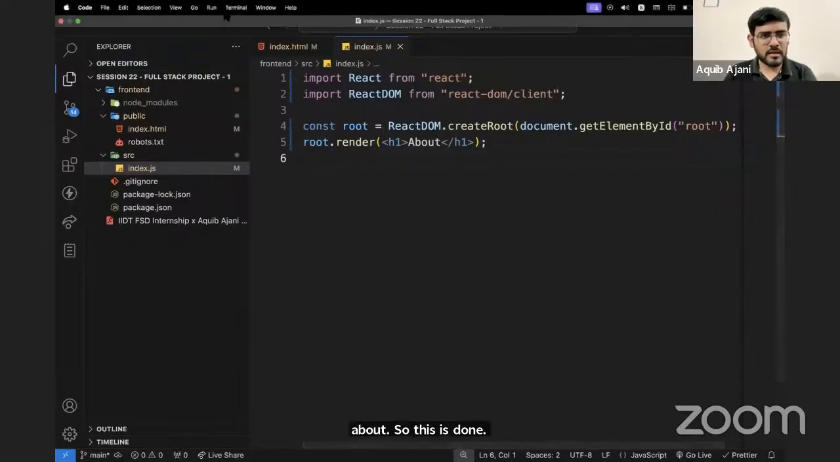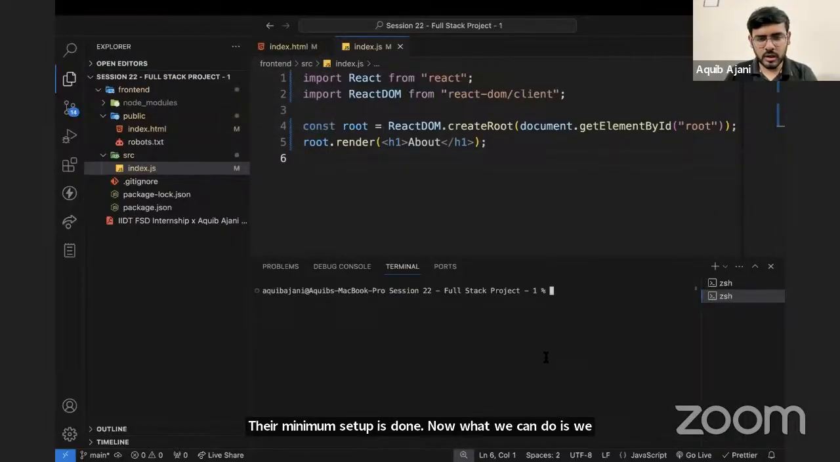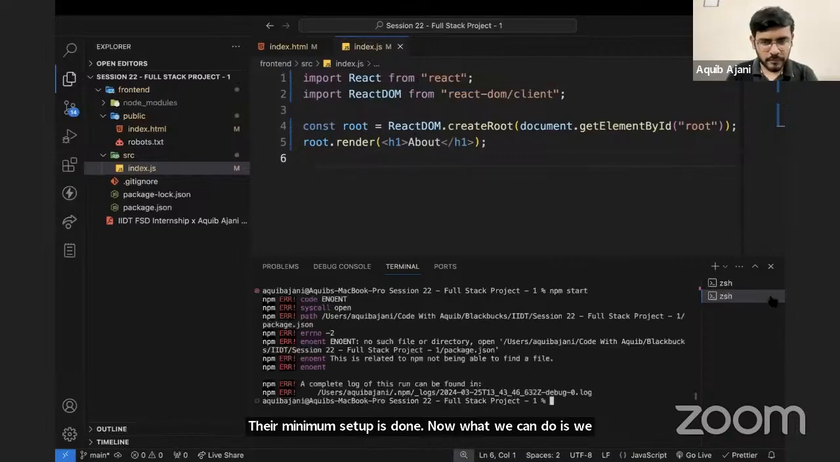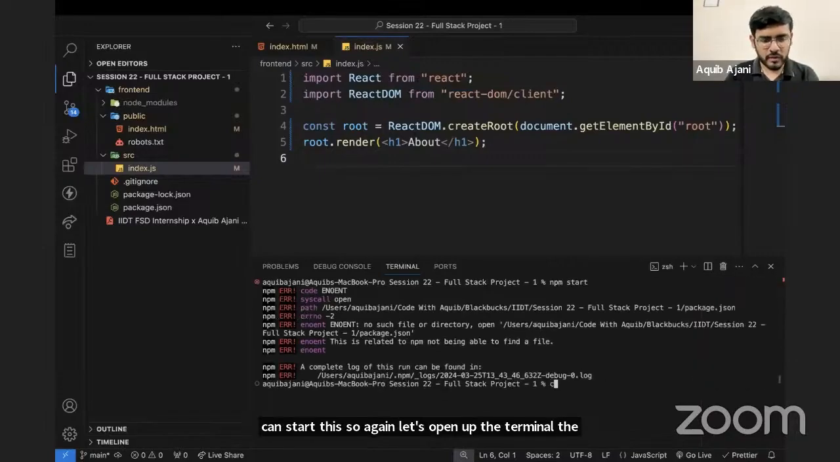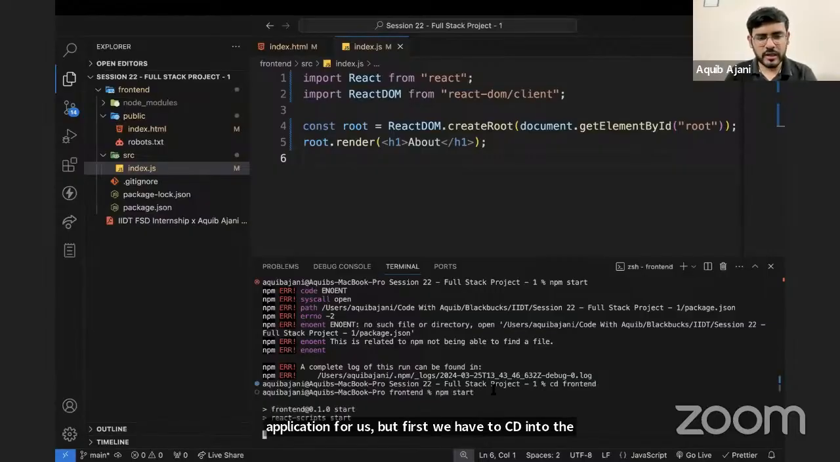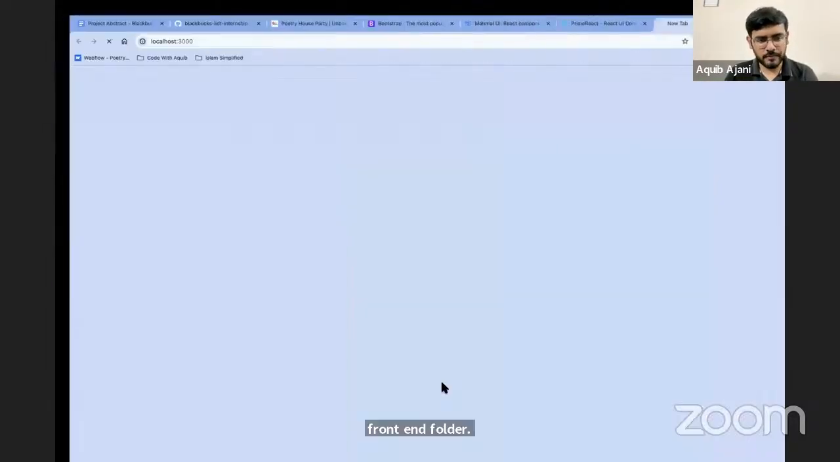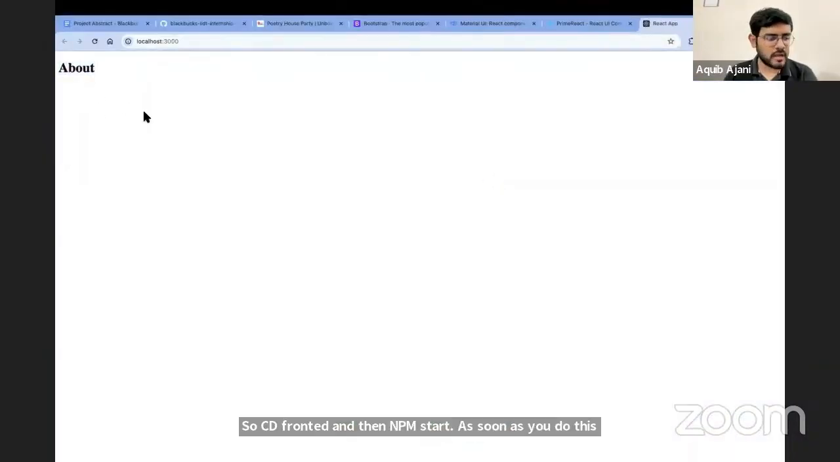Now what we can do is start this. So again, let's open up the terminal. The command is npm start. This should pull up the application for us, but first we have to cd into the front end folder. So cd front and then npm start. As soon as you do this, you can see it opens the application in the browser. And right now we only have a single heading h1.